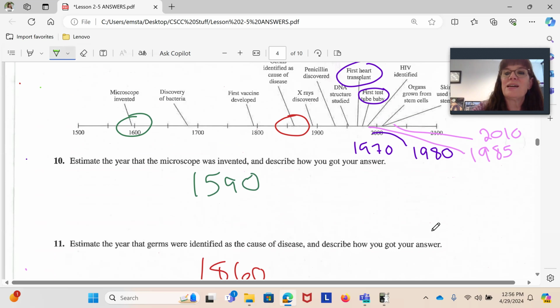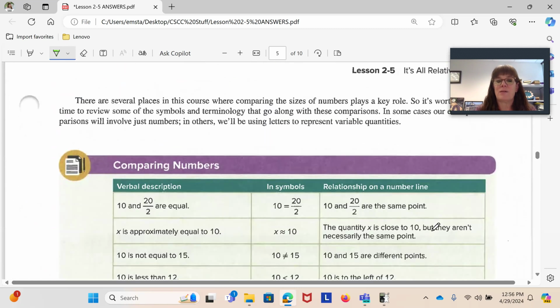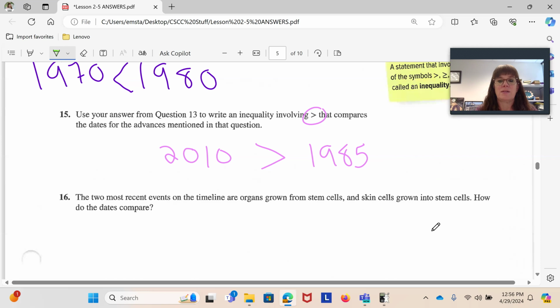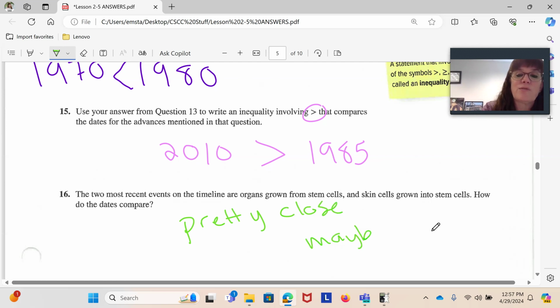So we have these last two that we're looking at right here. Well, if you look at the table, it's really hard to say which one came first. So it looks like they could almost have happened in the same year. So it says, how do the dates compare? We're going to say pretty close, maybe the same year. We'd have to go into some more detail to find out more information.